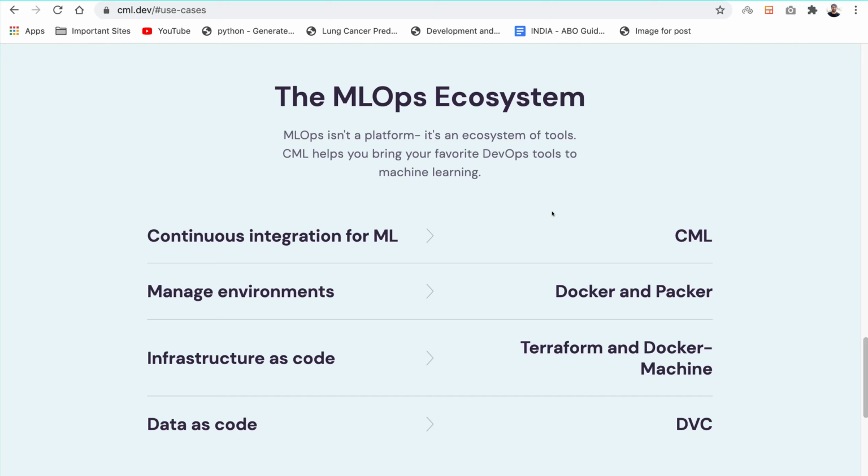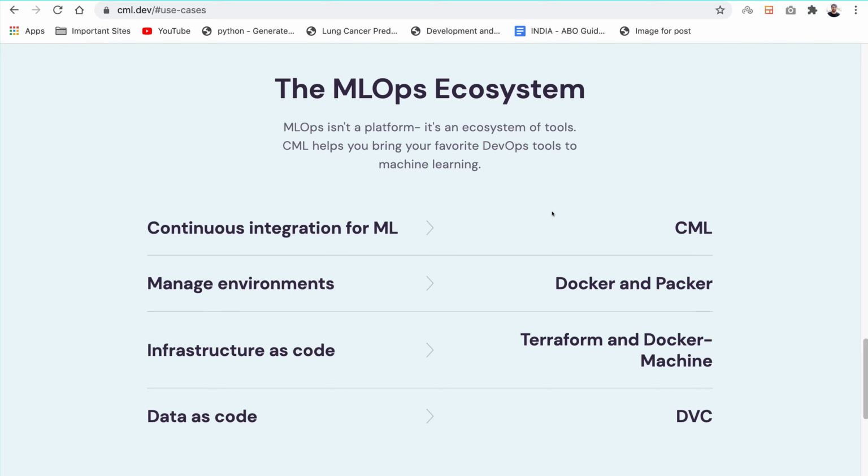Also, it has a very flexible MLOps ecosystem that you can use.